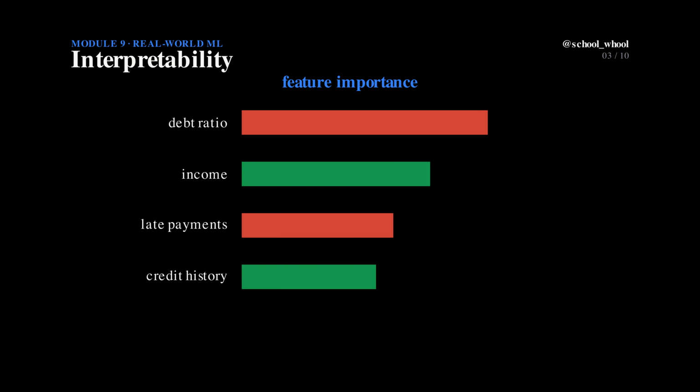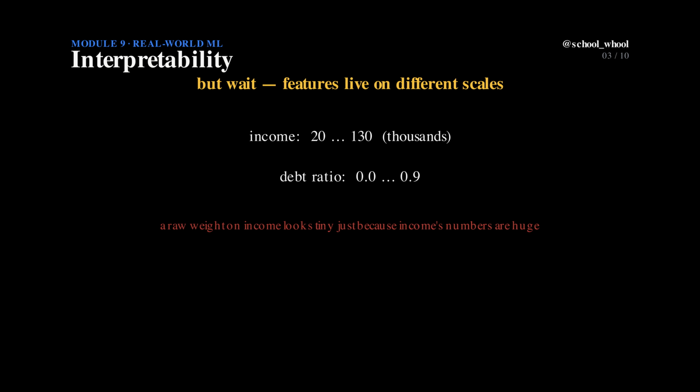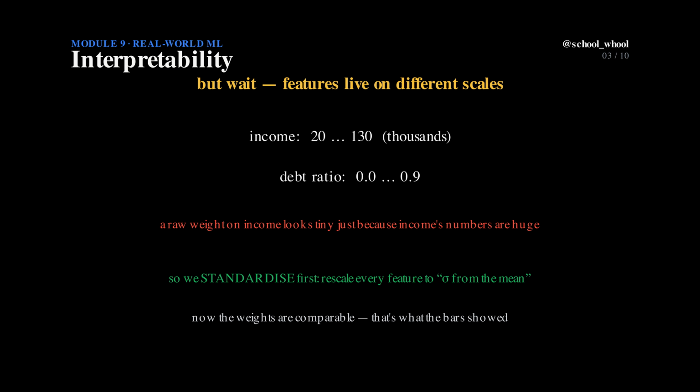There's a subtlety we have to handle, or the comparison is meaningless. Features live on wildly different scales. Income runs into the hundreds of thousands, while debt ratio sits between 0 and 1. A raw weight on income would look tiny just because income's numbers are so large. So before comparing, we standardize. We rescale every feature to how many standard deviations it sits from its mean. Only then are the weights on equal footing, and that's exactly the comparison the bars showed.